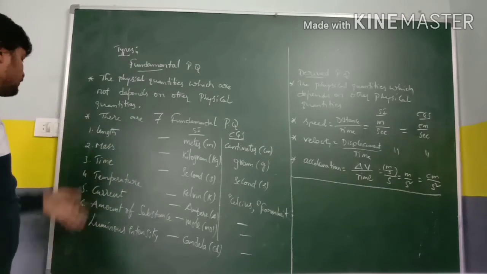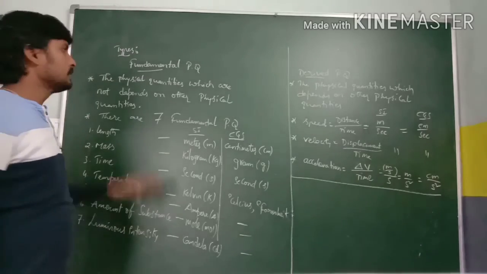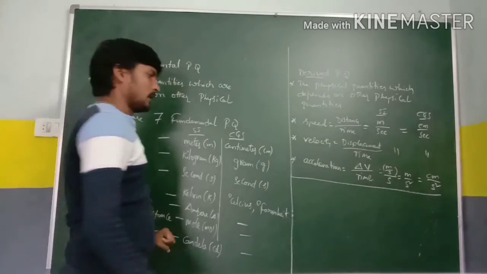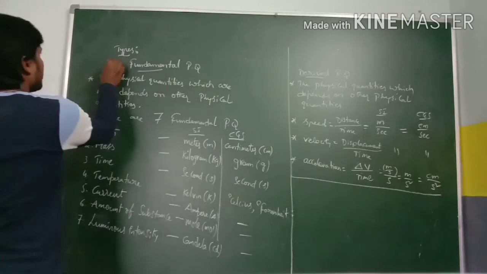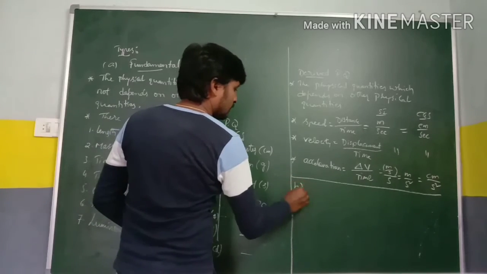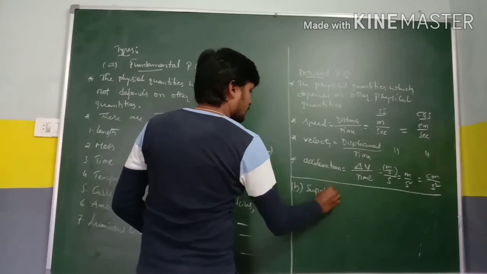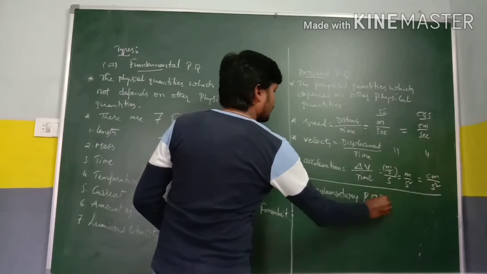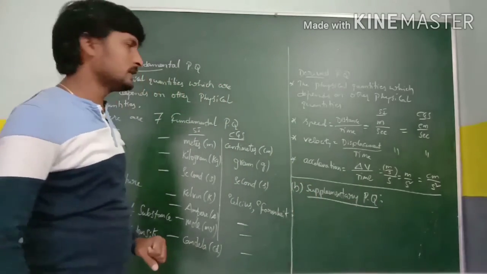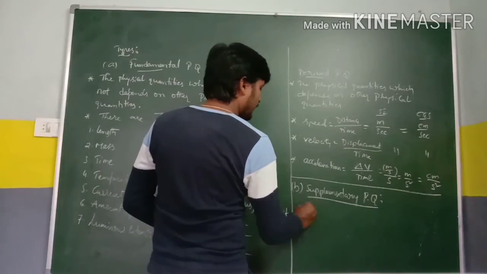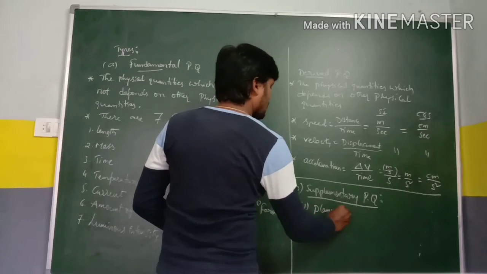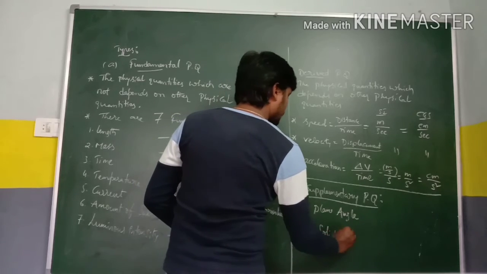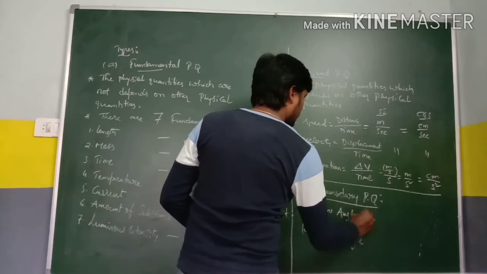So including these, 7 plus 2, 9 come under fundamental physical quantity. The two supplementary physical quantities are plane angle and solid angle.